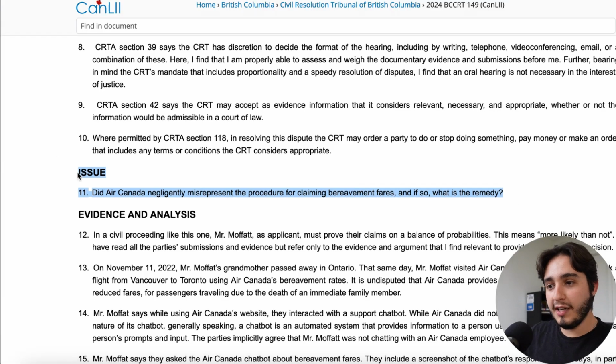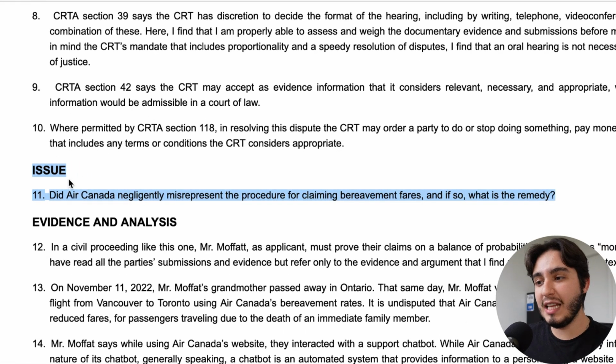So the issue here, and I'm going to cheat again on my computer, is: did Air Canada negligently misrepresent the procedure for claiming bereavement fares? And if so, what is the remedy? After I read this case, I wasn't super surprised that that was the outcome the judge, or the tribunal, found. I'm not sure if I'm using the legal terminology correctly. The chatbot provided incorrect information, and Air Canada tried to argue that they weren't liable for that information. It's obvious that that's not going to go too well.